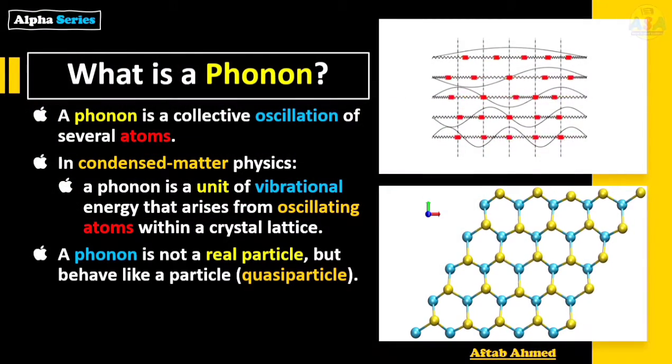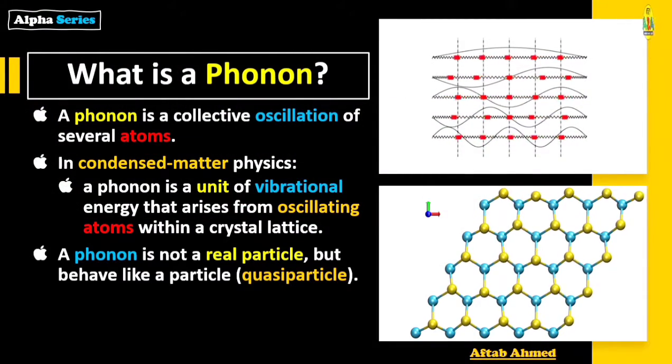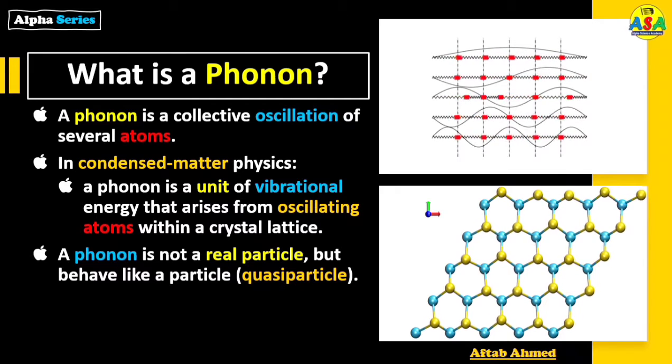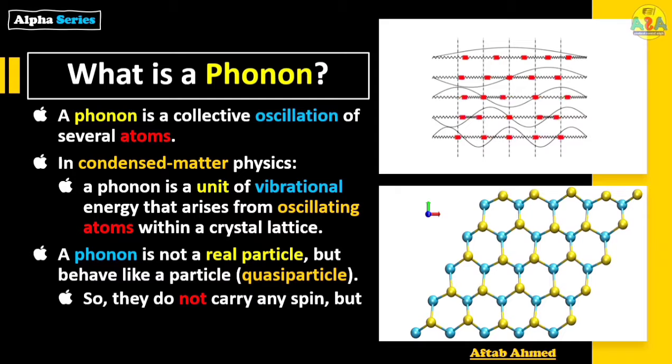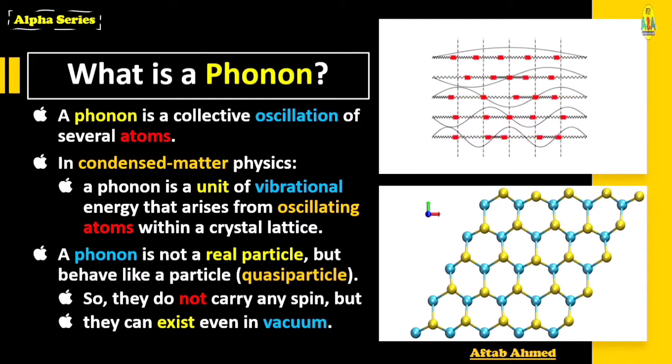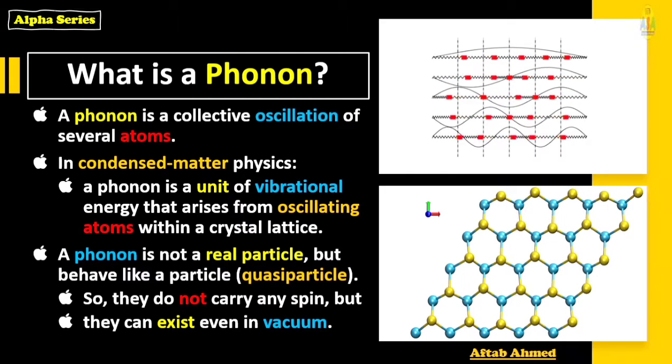A phonon is not a real particle just like electron, proton or neutron, but it behaves like a particle, as well as they do not carry any spin, but they can exist even in vacuum.